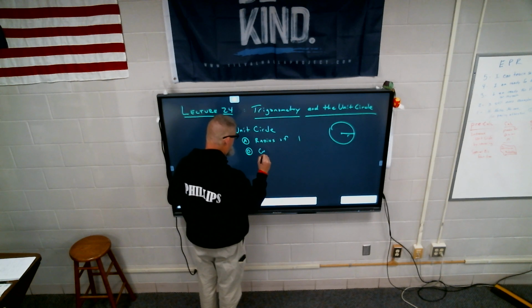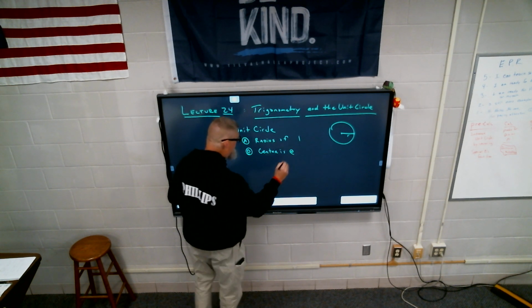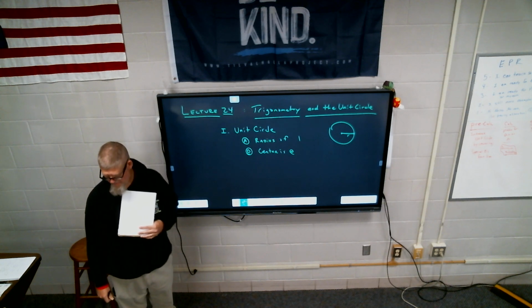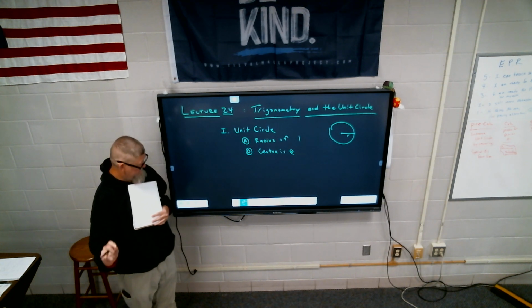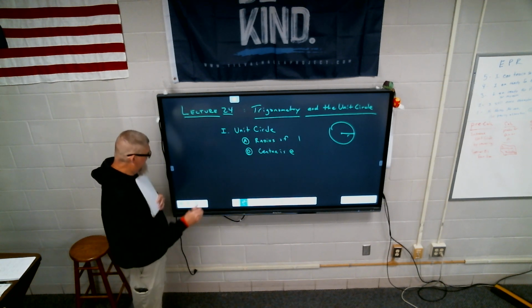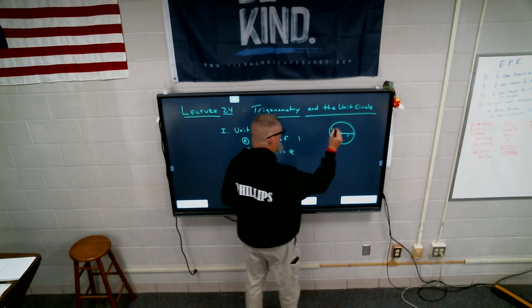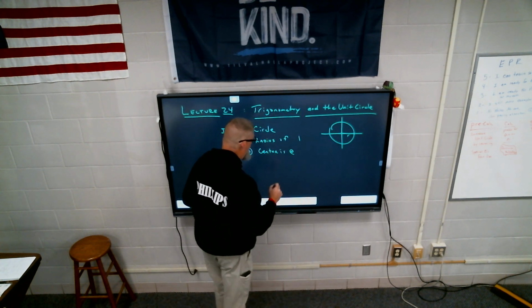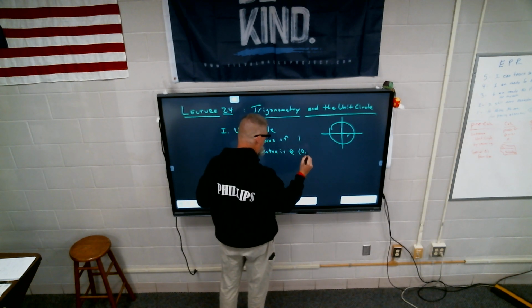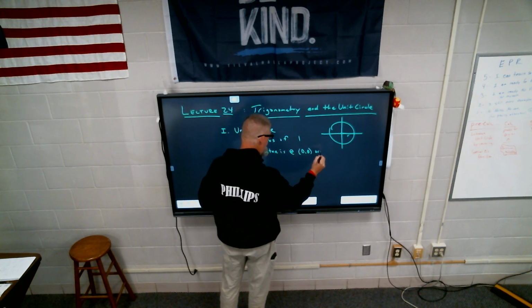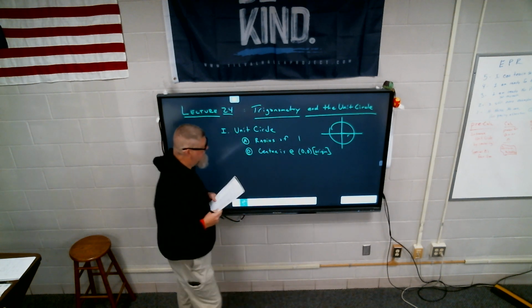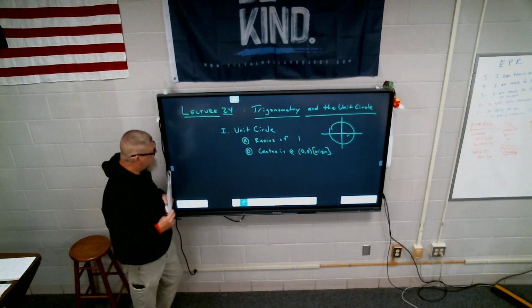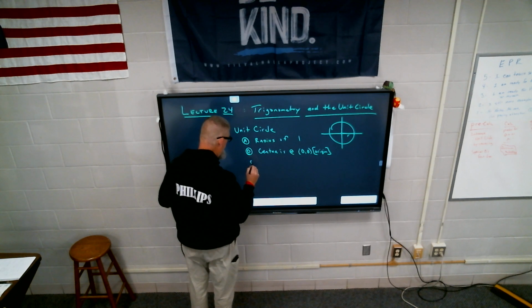The center of the circle is at where? The point. And we're going to put that on an XY axis. So the center is going to be at the origin. At 0, 0, or you could say origin. So at 0, 0, we call that the origin. And then number 3, or point letter C.